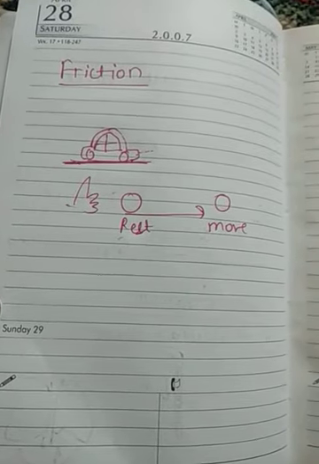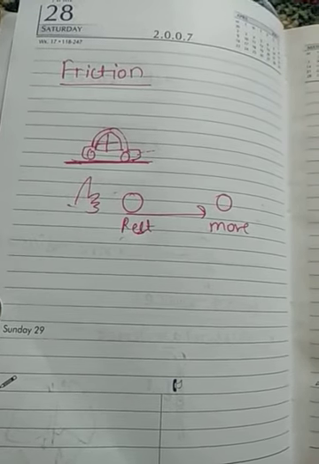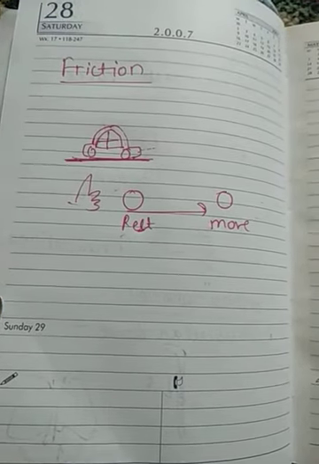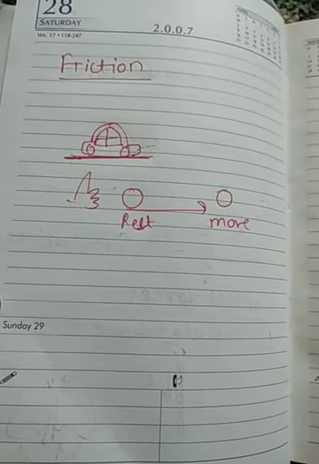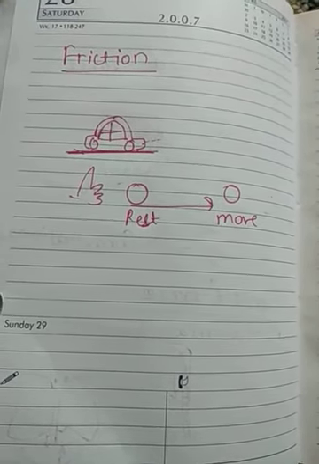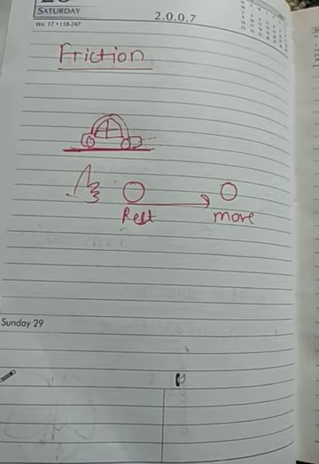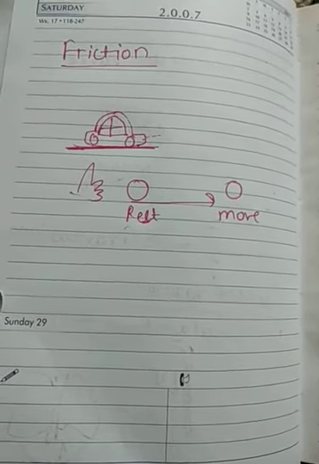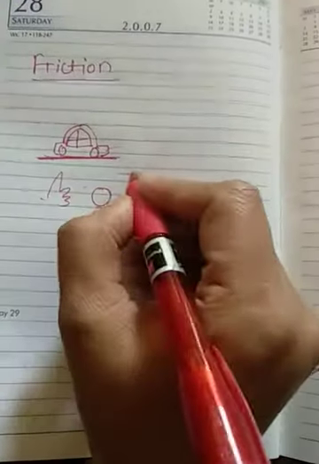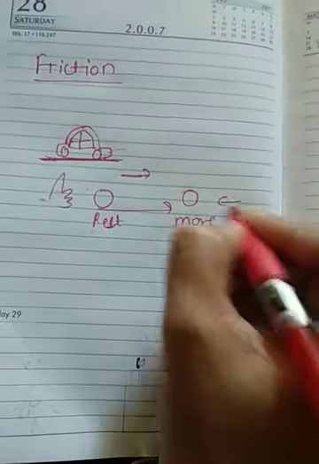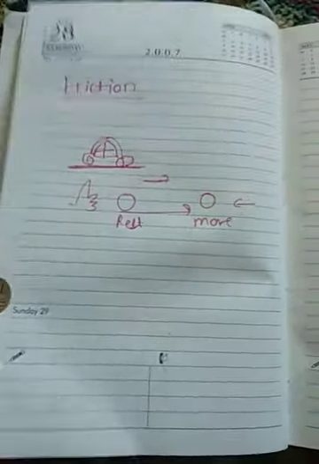The ball is in contact with the surface, and because of this contact the frictional force arises. It opposes the motion of the ball. As we applied force in this direction, the frictional force acts in this direction. So the ball finally stops moving.